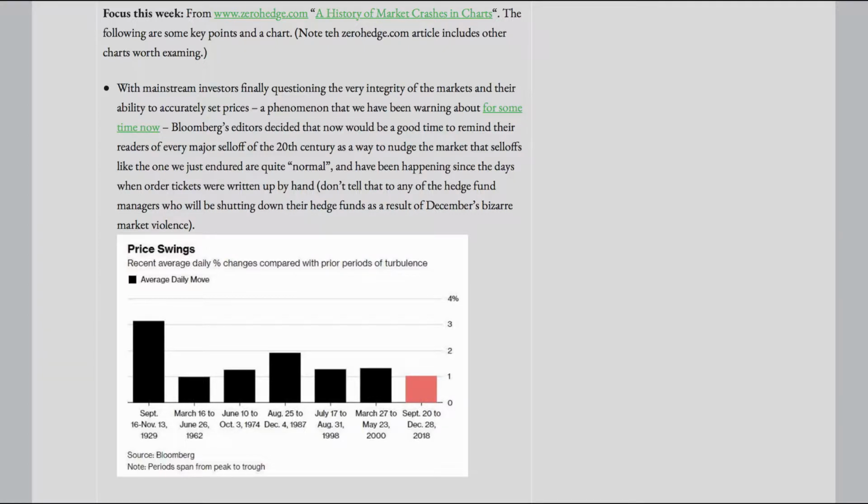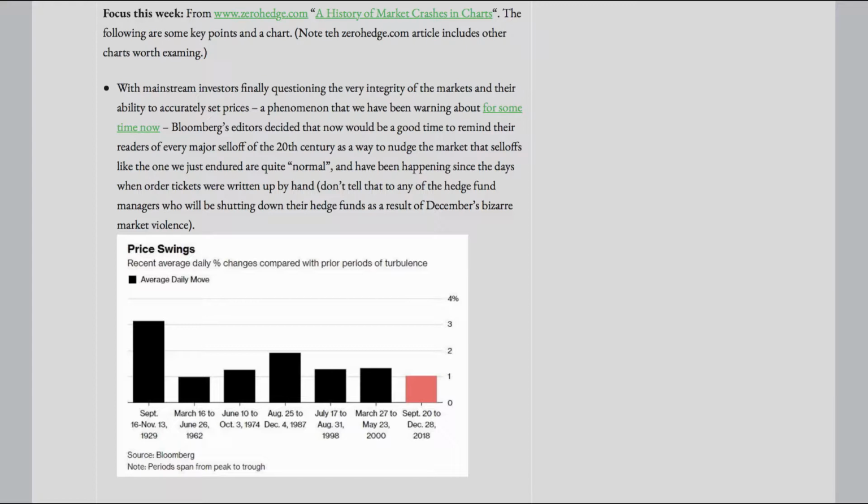With mainstream investors finally questioning the very integrity of the markets and their ability to accurately set prices, a phenomenon that we have been warning about for some time now, Bloomberg's editors decided that now would be a good time to remind their readers of every major sell-off of the 20th century as a way to nudge the market that sell-offs like the one we just endured are quite normal and have been happening since the days when order tickets were written up by hand.